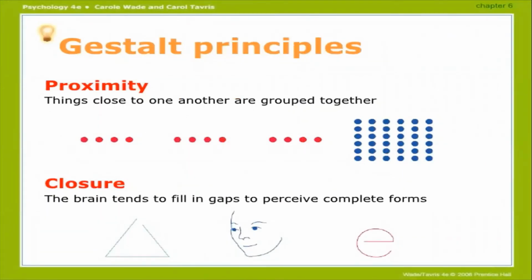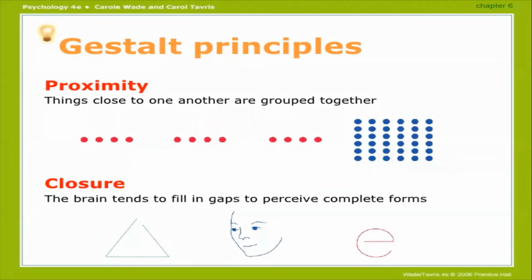First one is proximity. Things closer to one another are grouped together. For example, these are small dots you can see in front of your screen. You will not say this is one dot, this is two dots. You will consider that these are rows and columns, as you can see in blue color. So you will perceive this as a line, a row, a column, a group of dots. Proximity is when things are closer to one another, you perceive them as grouped together.